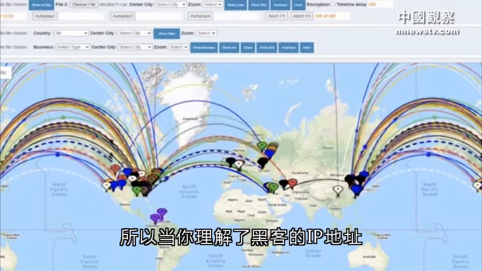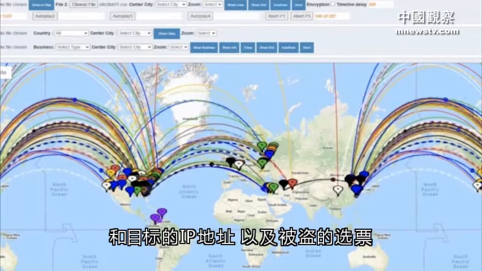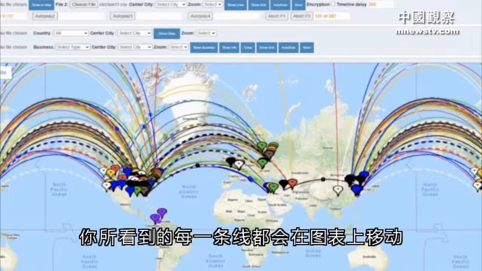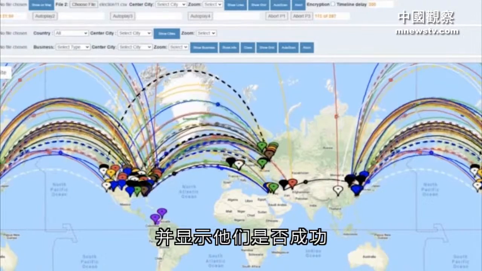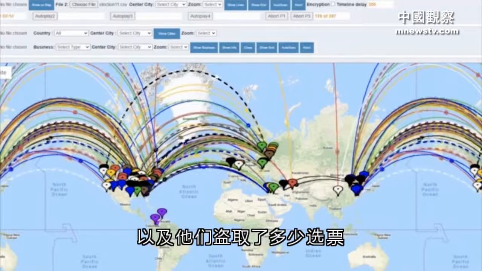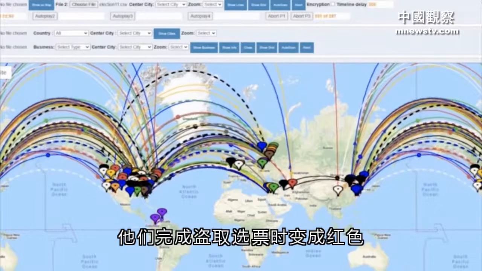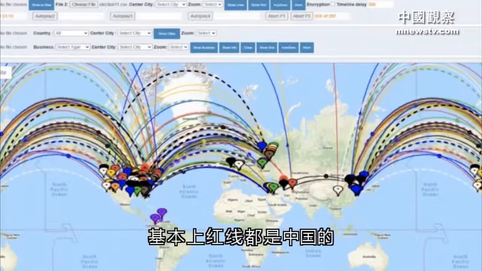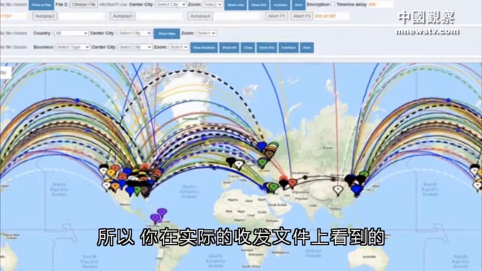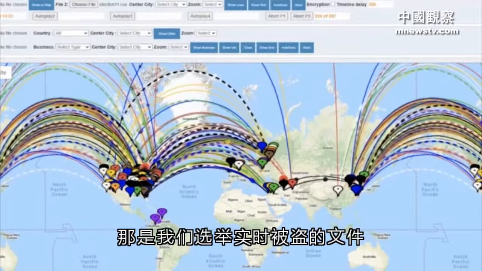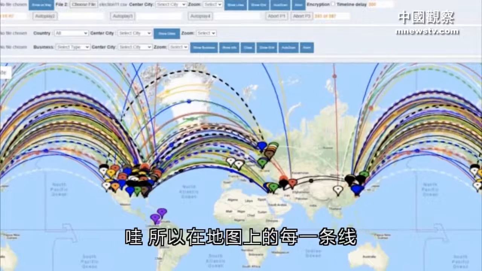So when you understand the hacker's IP address and the IP address of the target and the votes that were stolen, every one of those lines that you're watching move across the chart shows whether they were successful and how many votes they stole. That documents that. Every red line, as they turn red, as they finish stealing the vote, basically, the red lines are all China. So what you're seeing are the actual files being received and sent. That's a documentation of the real-time theft of our elections.